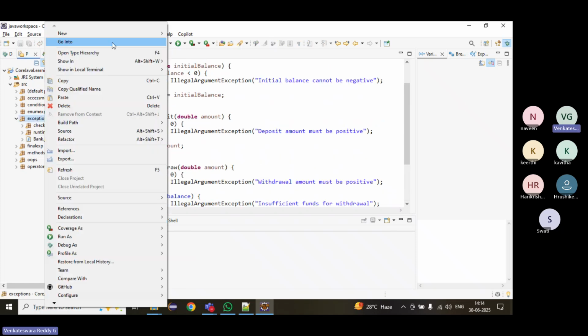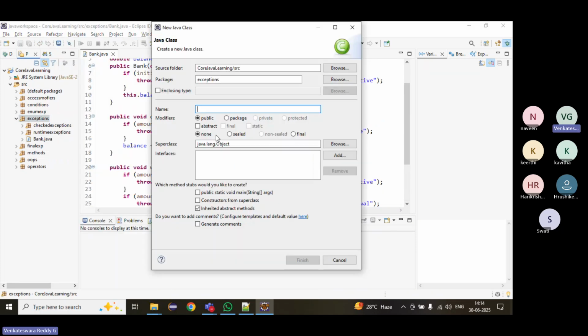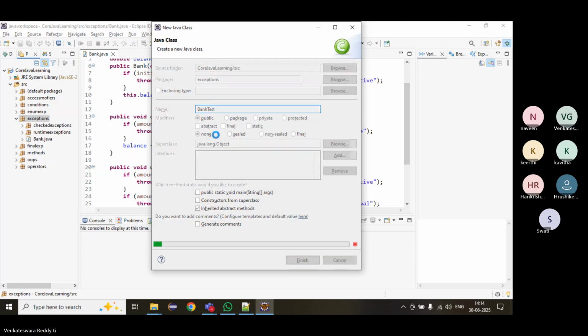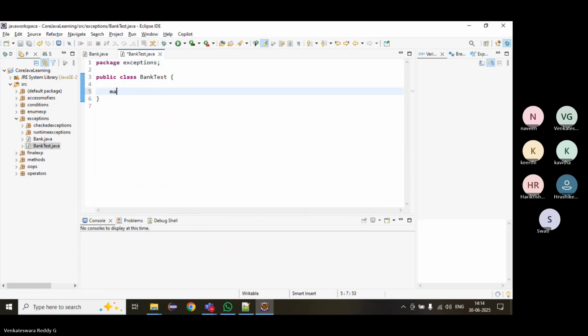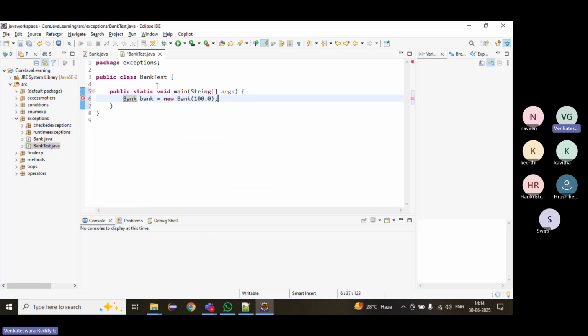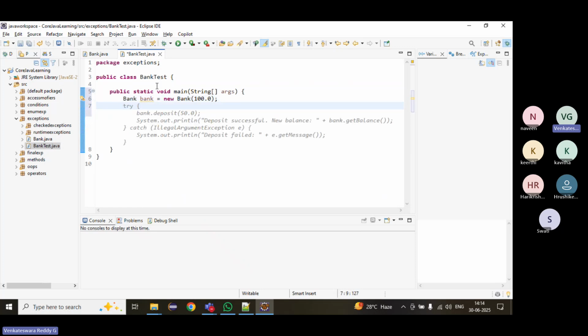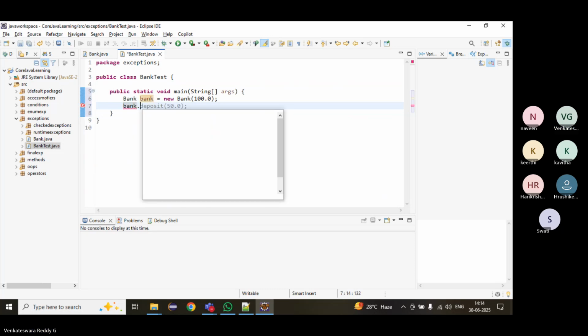Right, we can create one test class to test it. Suppose BankTest. We can create the main method and then a Bank. Initial balance constructor, we give $100. Then just bank dot deposit.